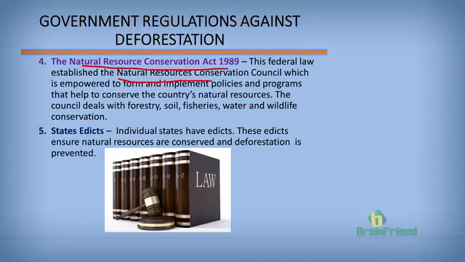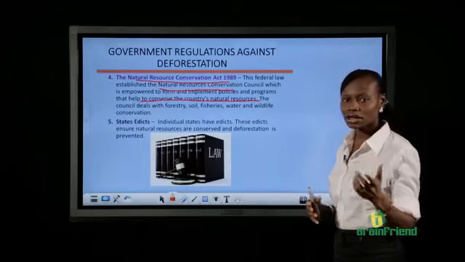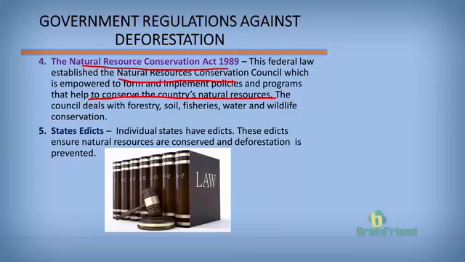This established the Natural Resources Conservation Council, and this council ensured that natural resources are conserved, thereby reducing the careless cutting down of trees and deforestation. Some individual states in Nigeria also have their own edicts that help prevent deforestation.